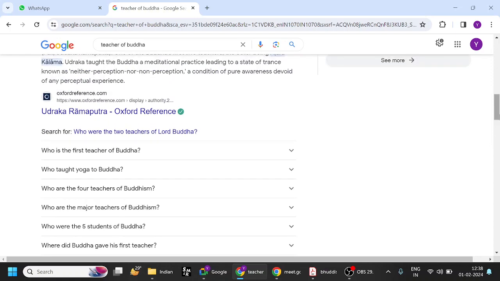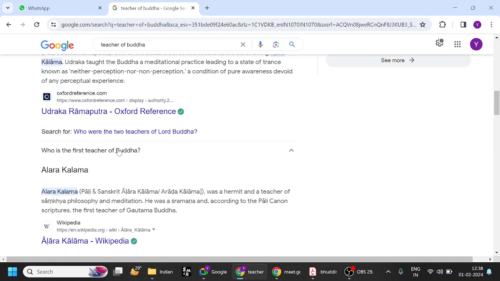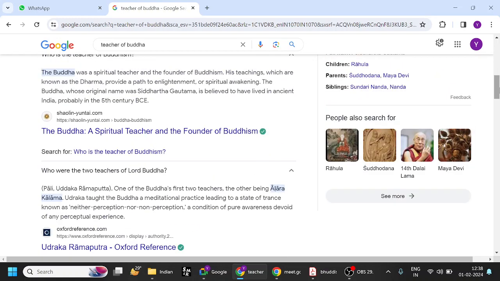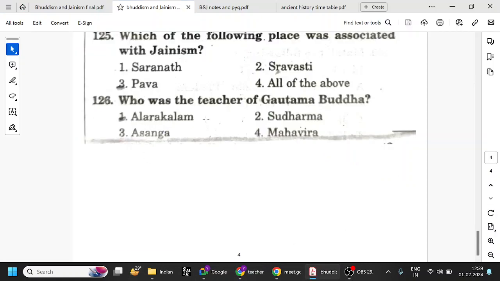That is also frequently asked. The first teacher of Buddha is Alara Kalama and the second teacher is Uddaka Ramaputta. So Alara Kalama is the first teacher of Gautama Buddha.